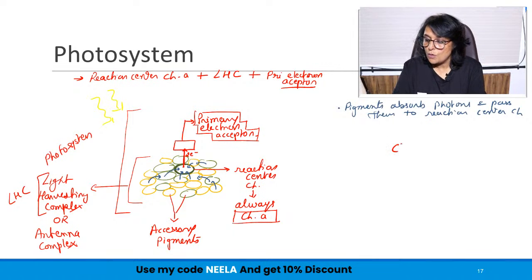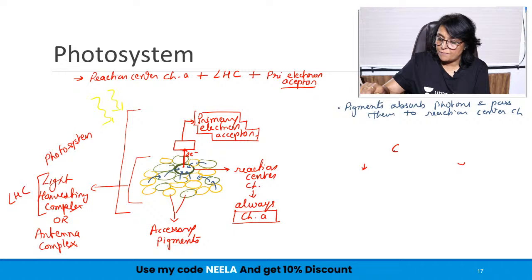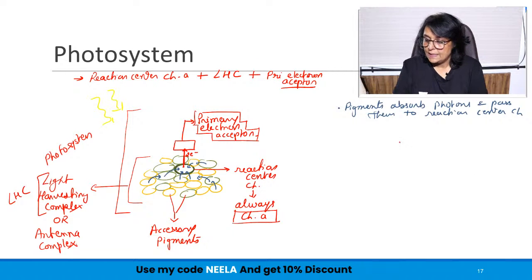Now, reaction center chlorophyll is also a pigment, so that chlorophyll will also absorb wavelength. So chlorophyll A can absorb two types of wavelengths, or if I have to put it in a different manner, say reaction center chlorophyll.